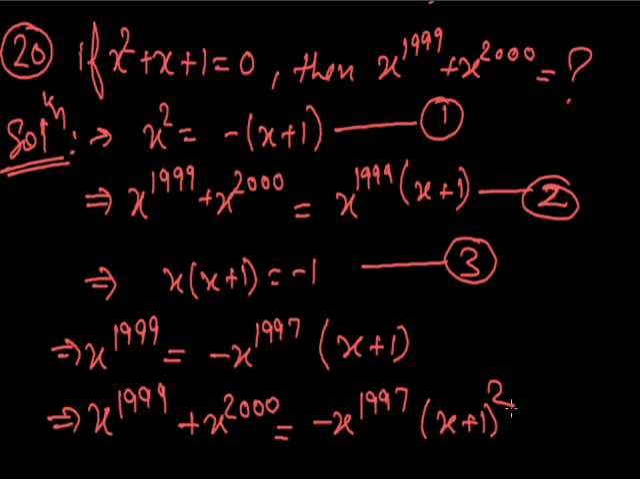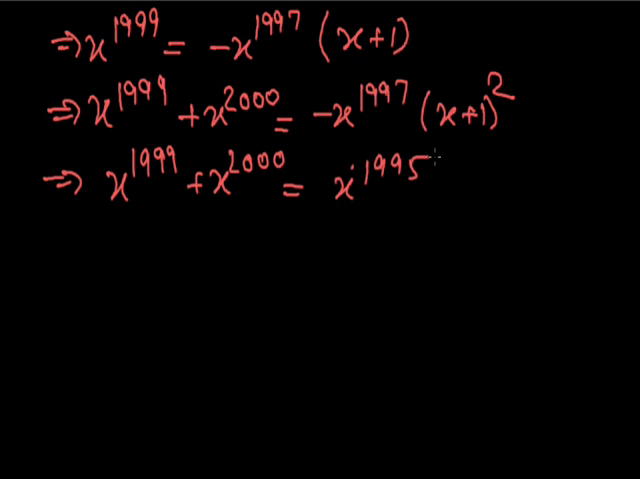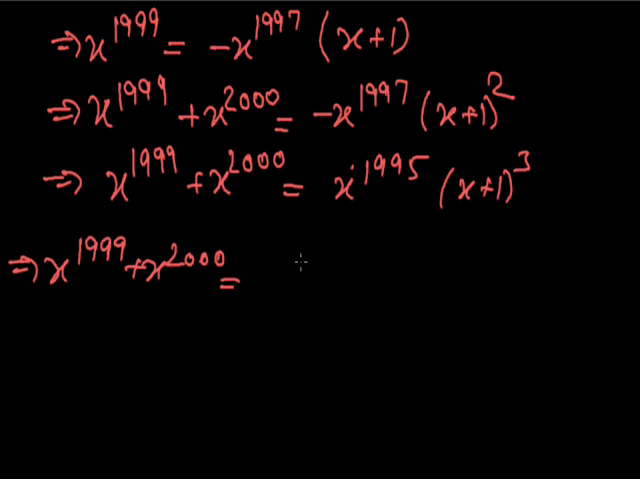So x raised to power 1999 plus x raised to power 2000 is equal to x raised to power 1995 into x plus 1 whole cube. So x raised to power 1999 plus x raised to power 2000 is equal to minus x raised to power 1997 into x plus 1 whole square is equal to x raised to power 1995 into x plus 1 whole cube.